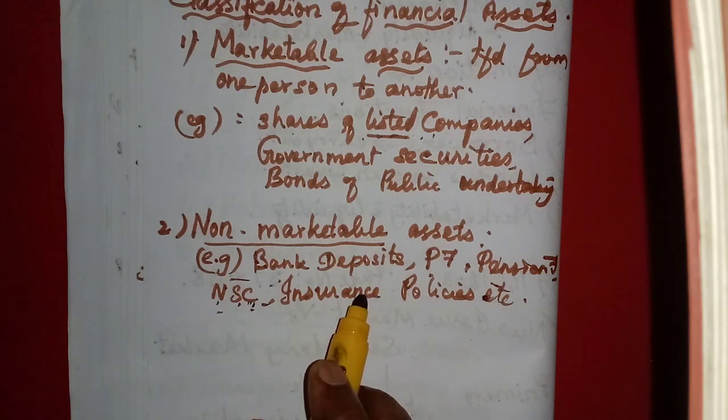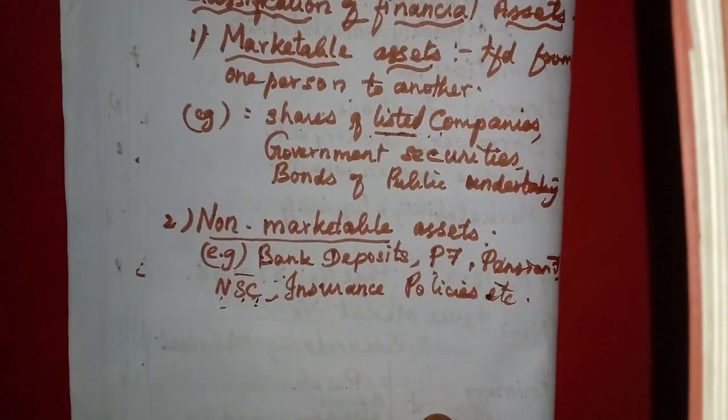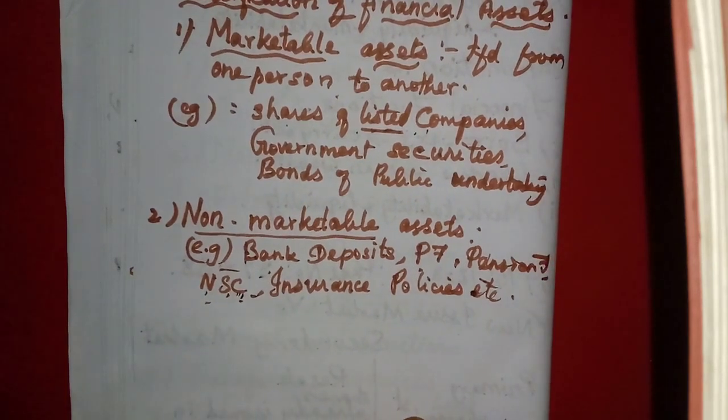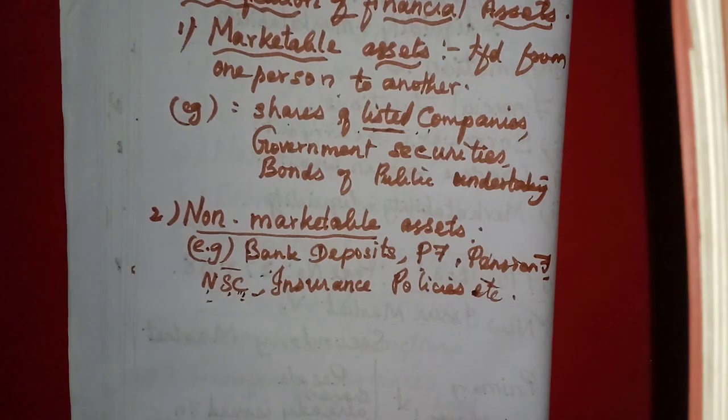What are marketable assets and non-marketable assets? This is only one kind of classification of financial assets they have given. The other one we have studied about is the financial market classification, on the basis of the issue of the claim or the maturity of the claim, then time of issue of claim. Many differences we have learned, isn't it? Organizational structure. So I think we have completed only 2 pages.